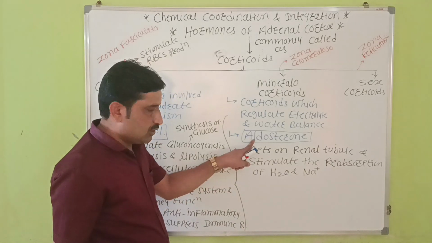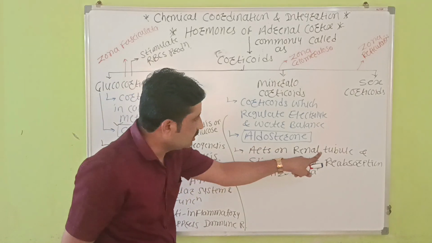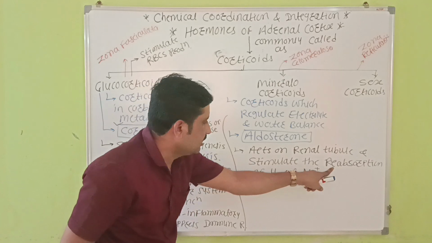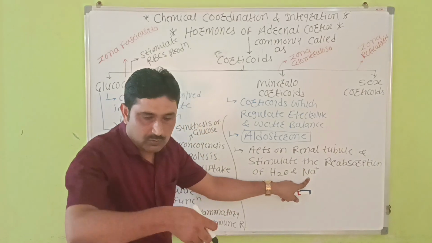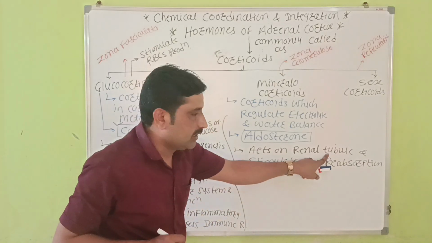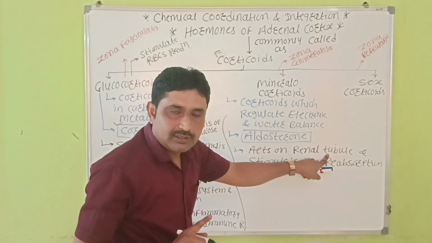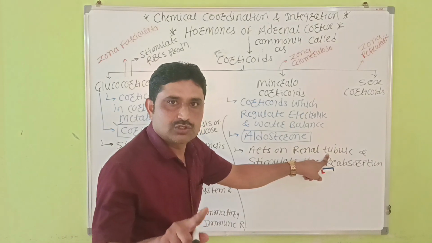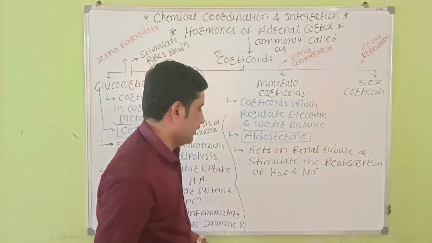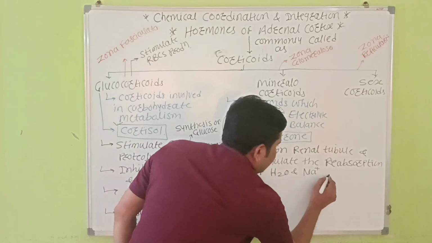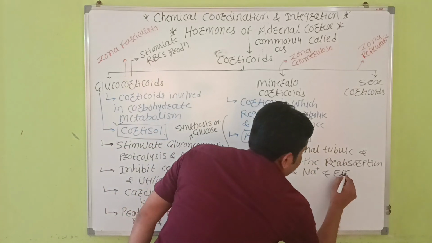So first aldosterone का काम क्या है, to act on the renal tubule and stimulate the reabsorption of water and sodium, वहां से reabsorb करता है. Renal tubule is the part of the nephron, and nephron is the structural and functional unit of kidney, right.